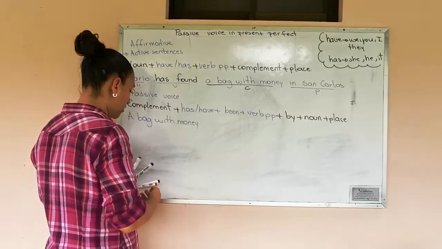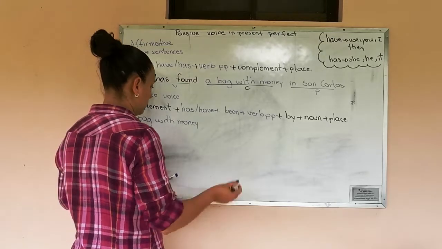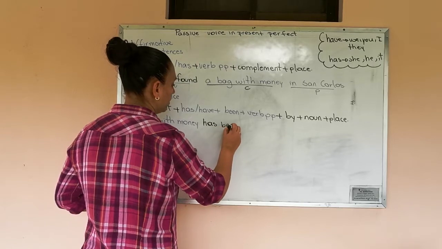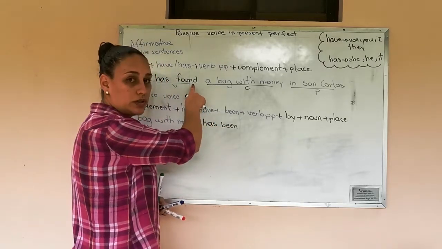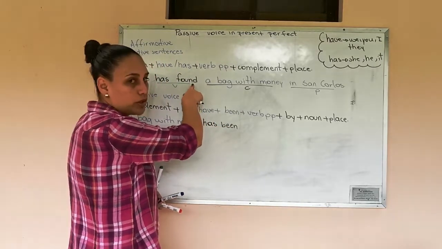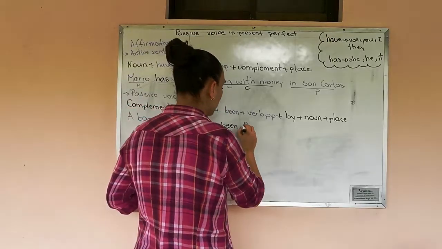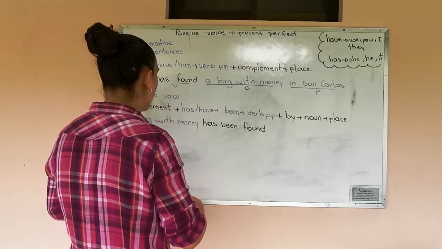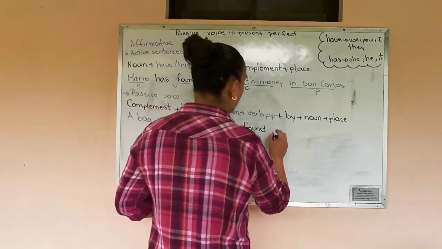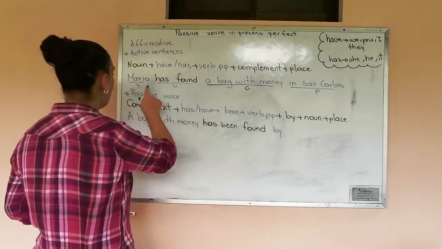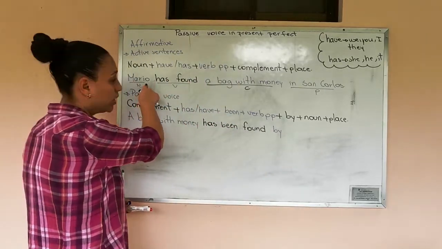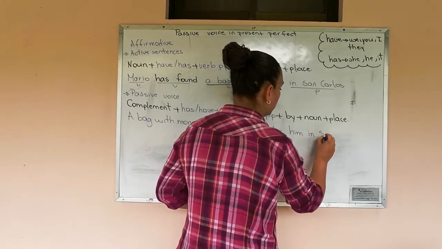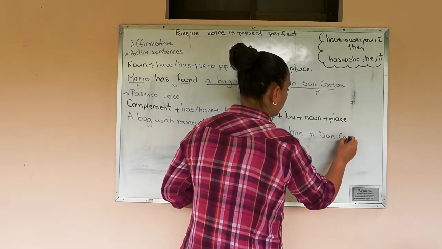How many bags? Only one. We are going to use has. Then we are going to use been. And the verb found is in past participle, so we are going to use found, the same spelling for the verb. A bag with money has been found by, we can write Mario or you can write by him. And finally the place, in San Carlos.